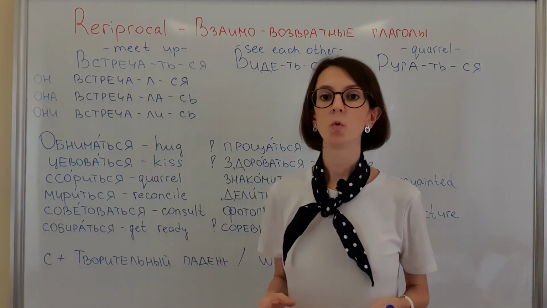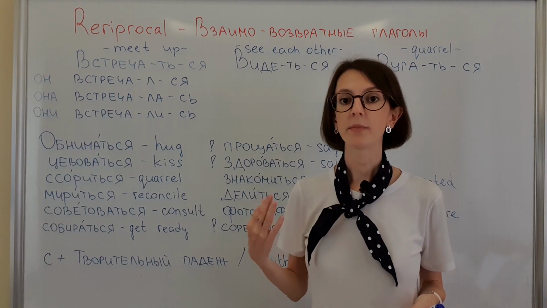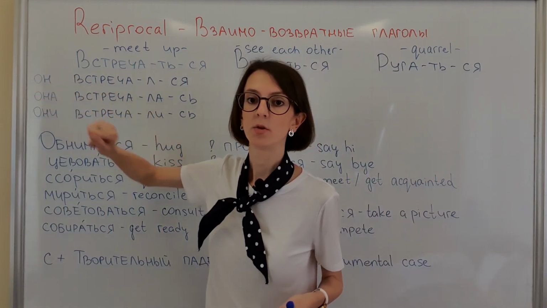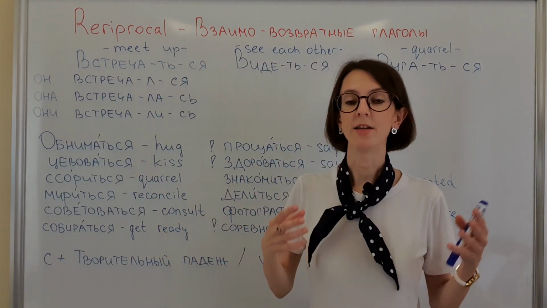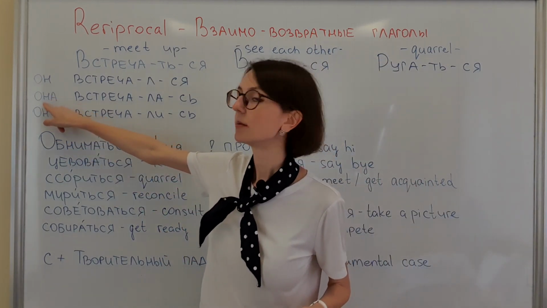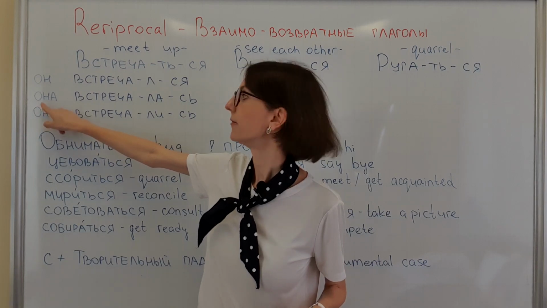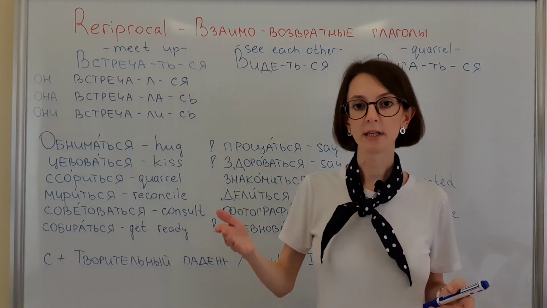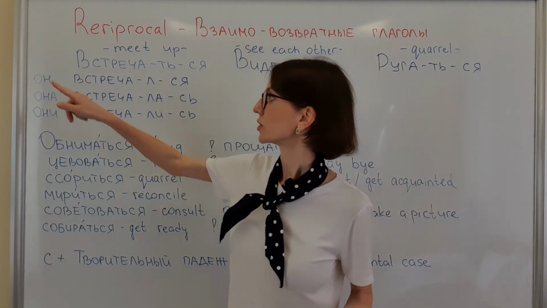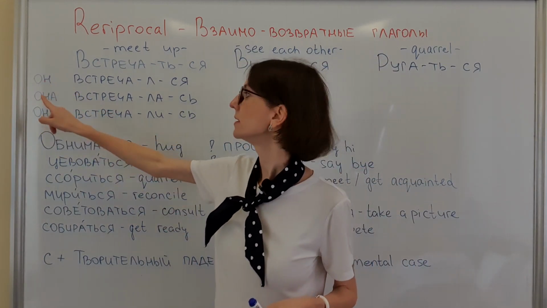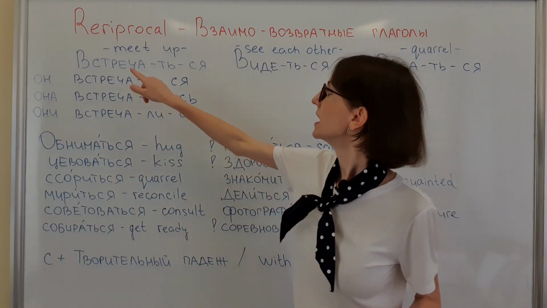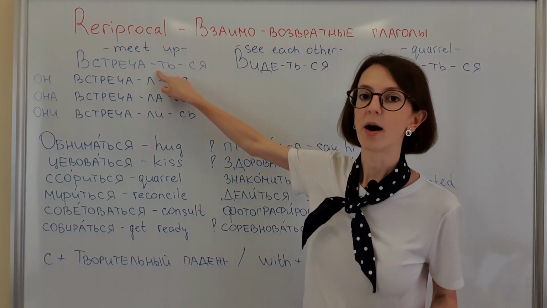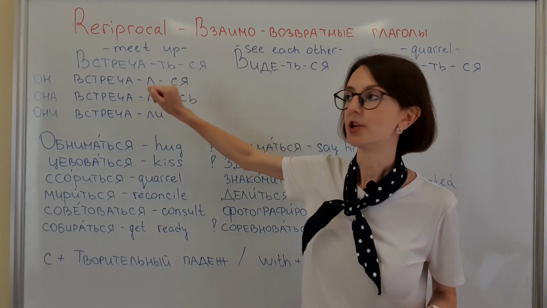So if you use, for example, я and you are a man, then you use masculine form. If you use я and you are female, you use feminine. The same for ты as well. Ты masculine, он, ты feminine, она. So let's go. Встречаться. I divided this part, the ть that we need to change.